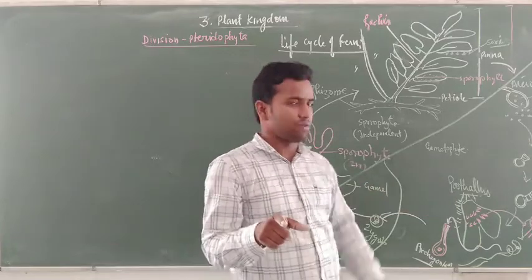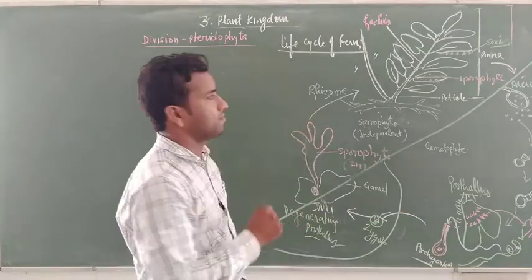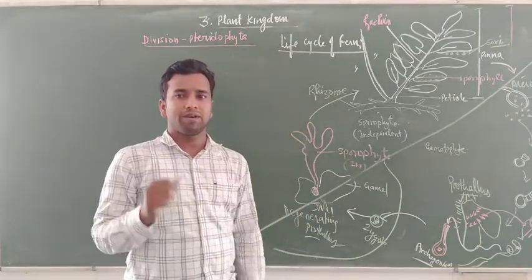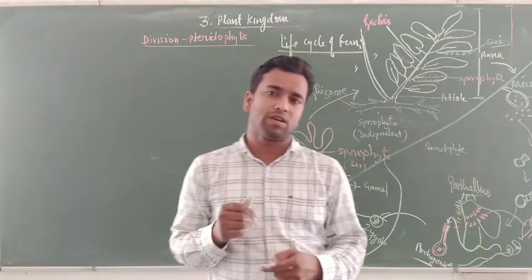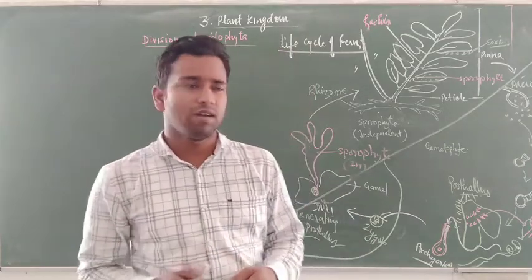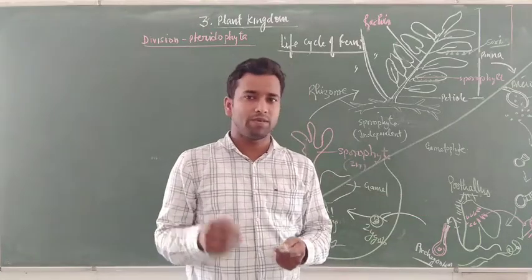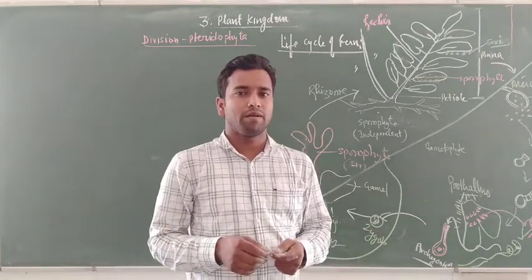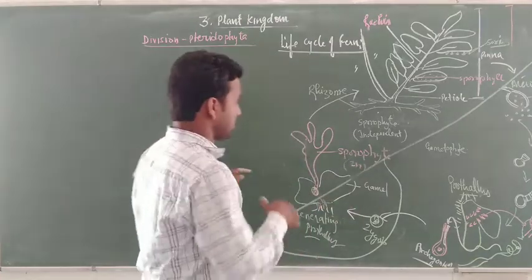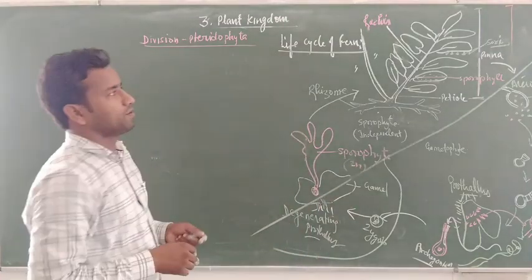Here both structures prepare in the same way, because this is the life cycle of fern. If we talk about Selaginella and Salvinia, here two prothallus structures are ready to form. So this is the life cycle of the pteridophytes.